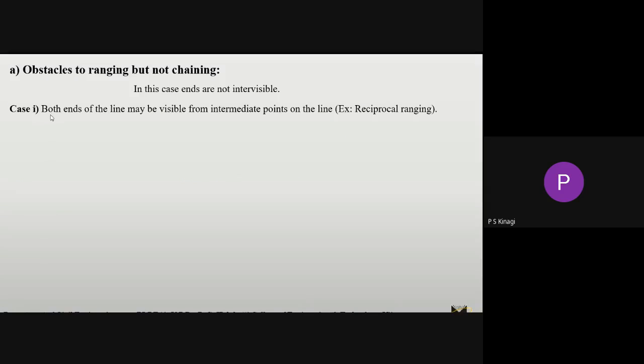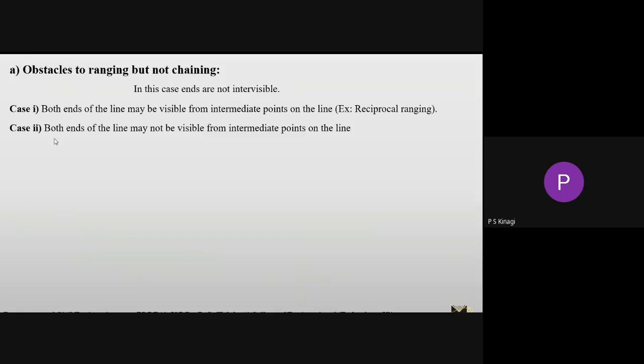The first case is that both ends of the line may be visible from intermediate points on the line. In yesterday's class, we discussed the obstacle due to hilly ground. The methods you use for this are case 1. The procedure for conducting this is reciprocal ranging. Yesterday I explained the procedure for measuring the distance between the two points.